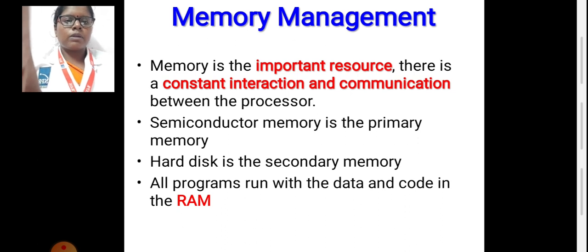Semiconductor memory is a primary memory. Hard disk is the secondary memory. All programs run with the data and code in the RAM.